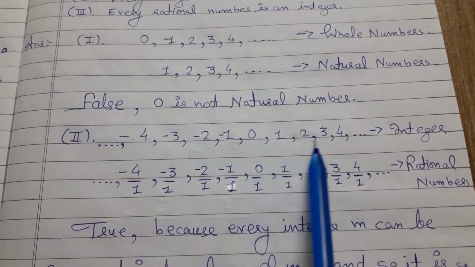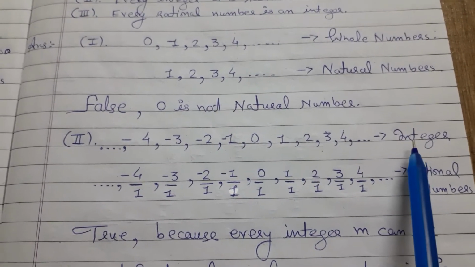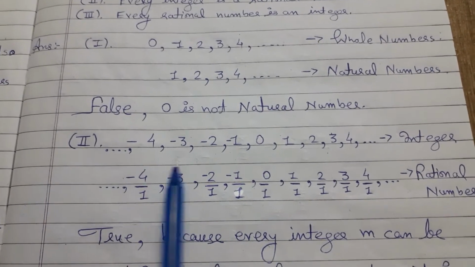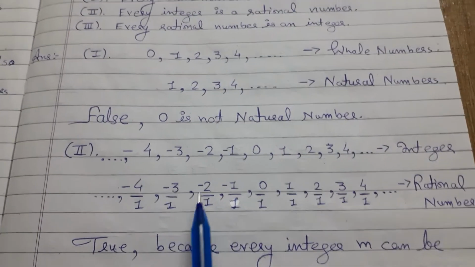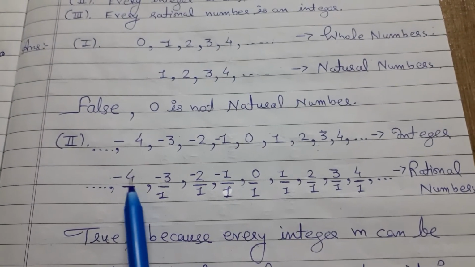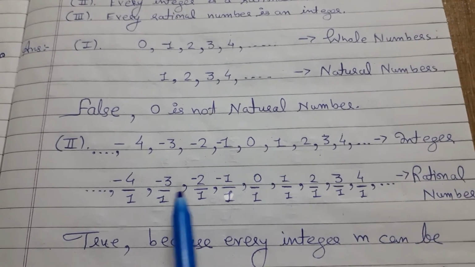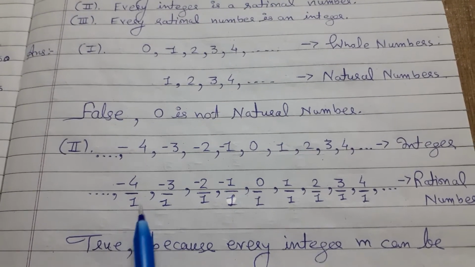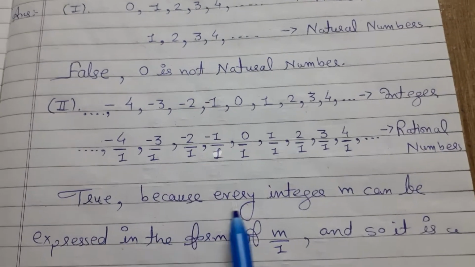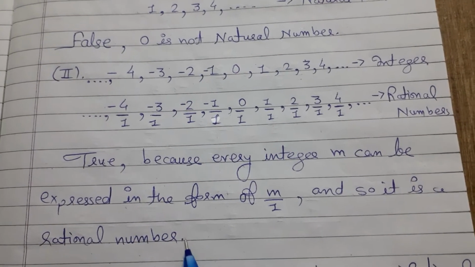Plus 1, 2, 3, 4 up to infinity are natural numbers. 0, 1, 2, 3, 4 are whole numbers, and minus 1, minus 2, minus 3, minus 4 up to infinity are negative integers. The question is whether every integer is a rational number. We can write minus 4 by 1, minus 3 by 1. We can write any integer by putting the denominator as 1. So yes, it is true, because every integer m can be expressed in the form m by 1, and so it is a rational number.